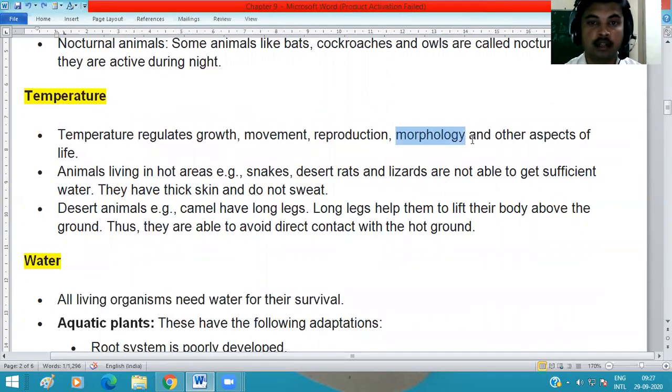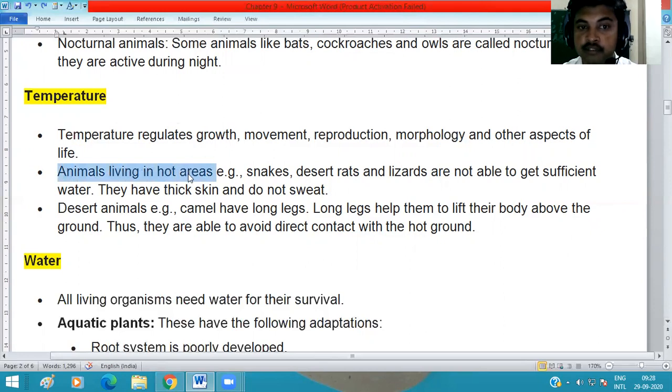For example, when frogs lay eggs, a larva comes out of the eggs. Its name is tadpole. This larva has a tail, but as it grows it loses its tail and becomes a frog. This we call morphology. Changes in physical properties we know as morphology. Temperature is a factor in different aspects of life.